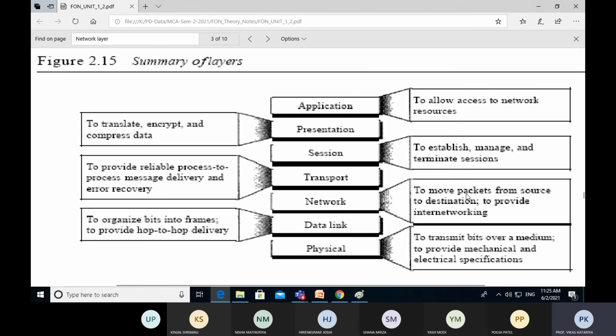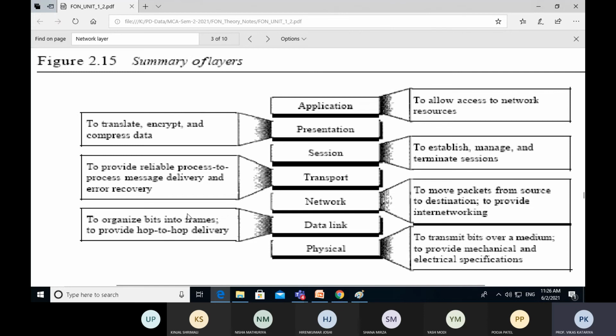Network layer is responsible for moving the packet across different networks, from source to destination. It also provides internetworking, meaning two different networks can directly transfer data from one to the other. We have already seen internet and intranet, and the difference between the two terms. Then data link layer organizes bits into frames.